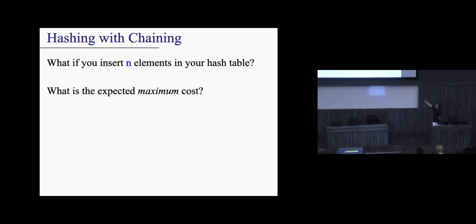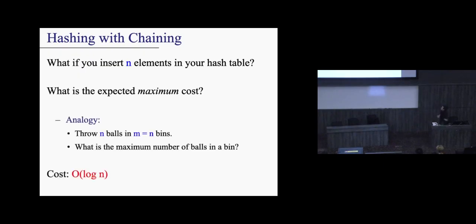Here's the idea. This question is asking something different. The question before this was asking what is the expected length of the linked list. This is saying that after we hash the n items, go through all of the linked lists, find the maximum one, and report the maximum length. What is that length?